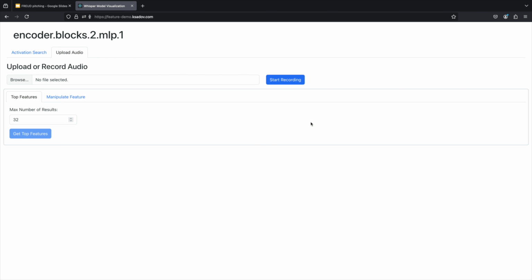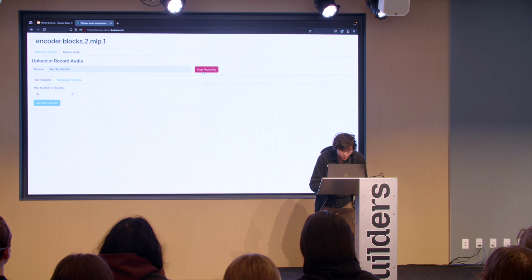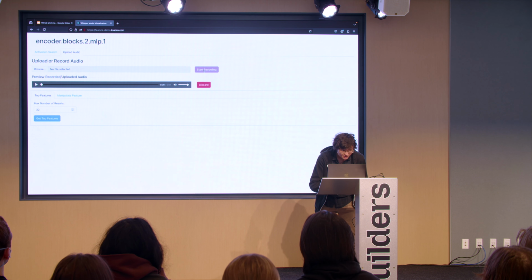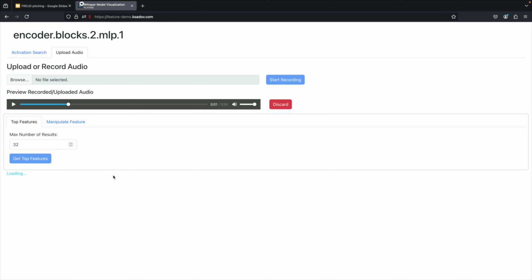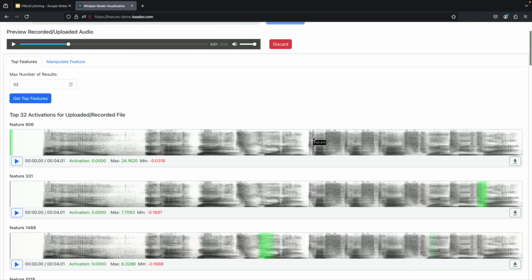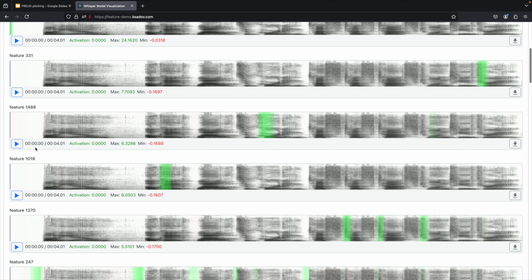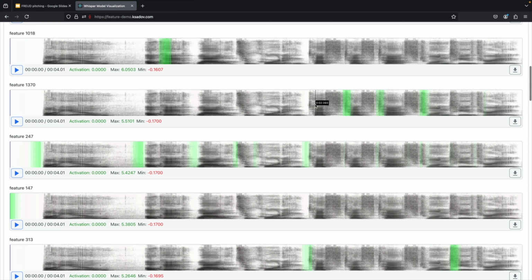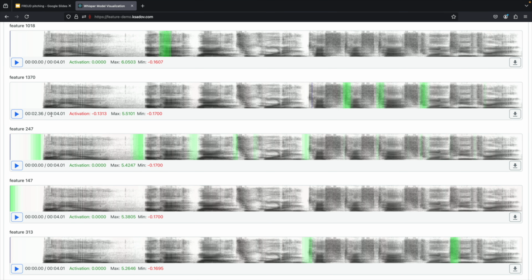So first, let me record some audio. Okay, wow, it's recording. Test, test, test, 1, 2, 3. Okay, perfect. So here we're looking at the multi-layer perceptron layer of the speech-to-text model Whisper Tiny, basically trying to do something like that OpenAI research that I showed you earlier. So all of these are different indices in the multi-layer perceptron layer. I'm trying to find something that could be interesting. Oh, here's an interesting periodic pattern. Let's take a listen.